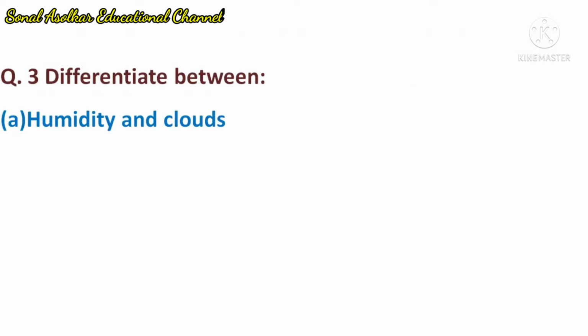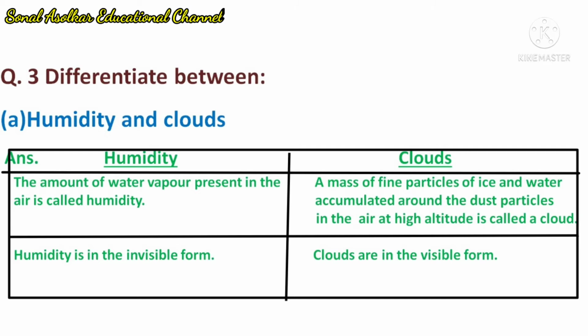Question number 3. Differentiate between A. Humidity and clouds. Answer: humidity, meaning the amount of water vapor present in the air is called humidity. Visibility: humidity is in the invisible form. Clouds, meaning a mass of fine particles of ice and water accumulated around the dust particles in the air at high altitude is called a cloud. Visibility: clouds are in the visible form.